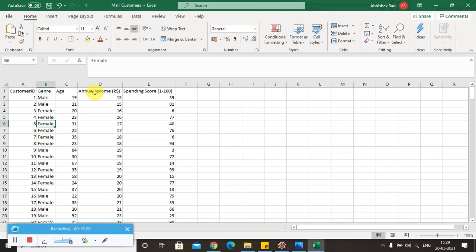To visualize the clusters we require only two dimensions, but as per the data set you can see we have a total of 5 parameters. So I will take only the two important features, annual income and spending score. I don't have any dependent variable vector here, so I will take these two as the independent matrix of features. I will discard the other three attributes because I know they will not contribute much to my model. So I will consider only annual income and spending score as x and y so that I can clearly visualize the clusters.